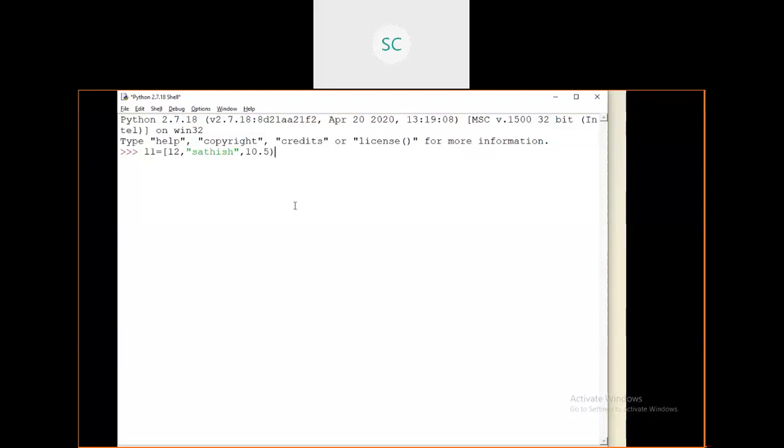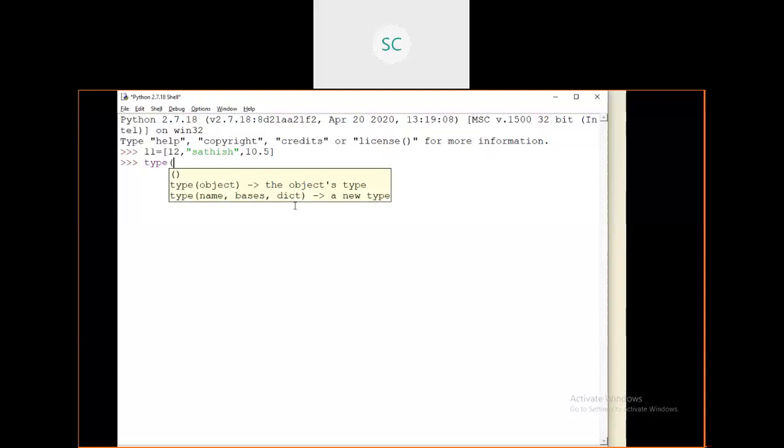If you are writing within square brackets, internally it will treat it as a list, because Python is a dynamically typed language, right? You don't need to mention any type here. But how can you know that internally it is treated as a list? Just use the type operator and pass the variable as the parameter. Simply you can know that it is a list.